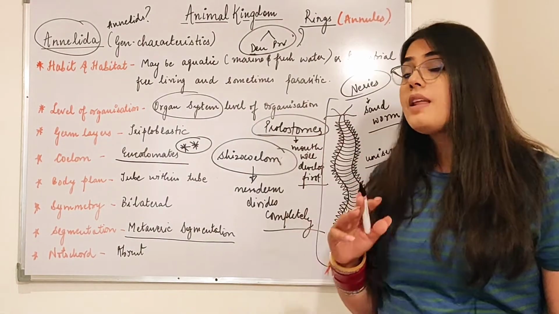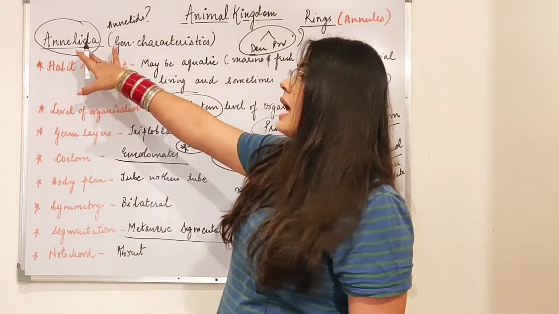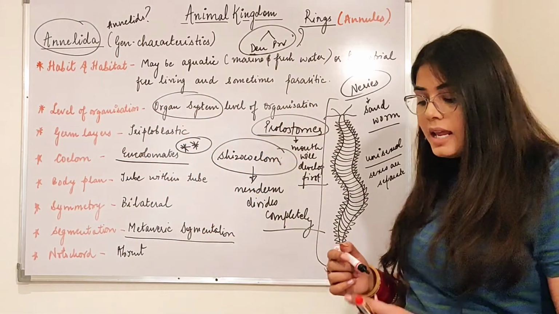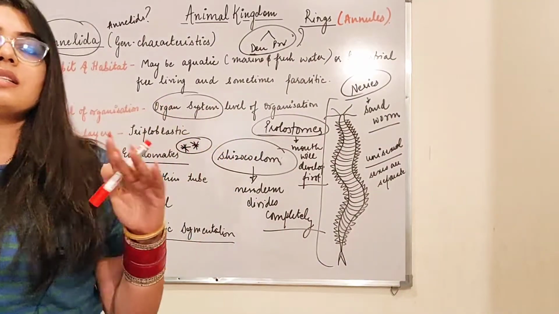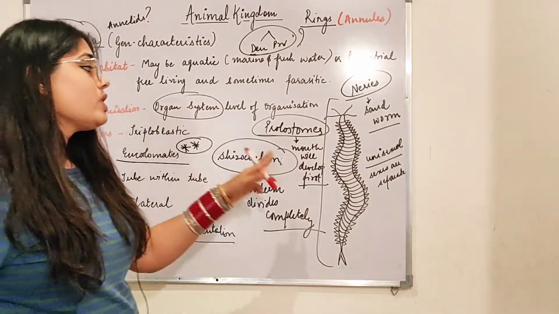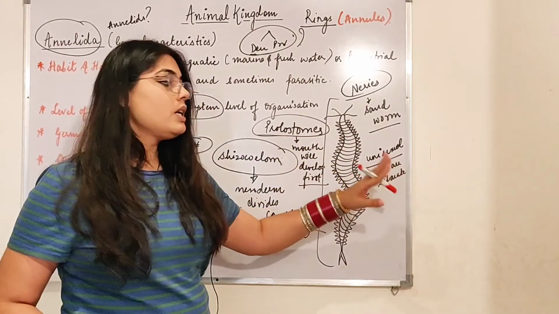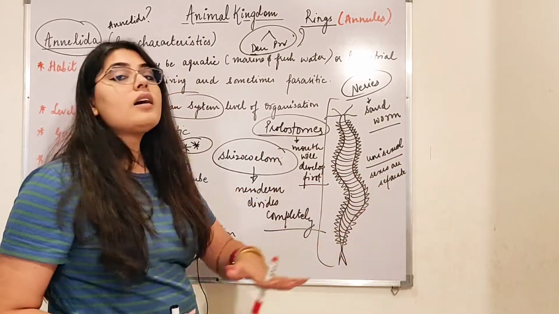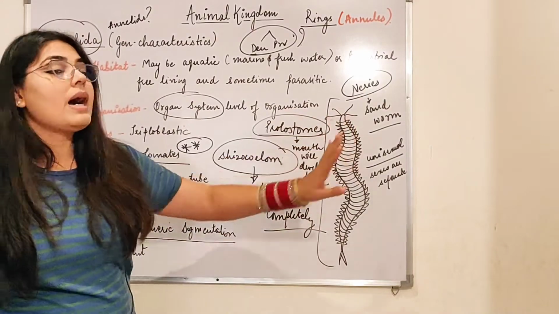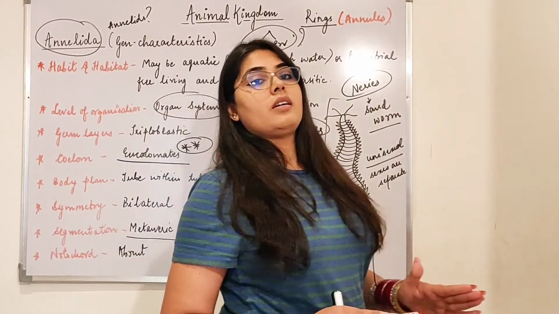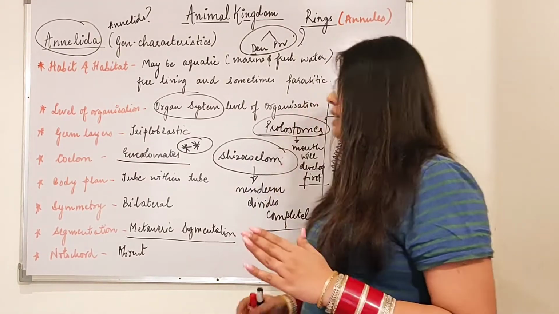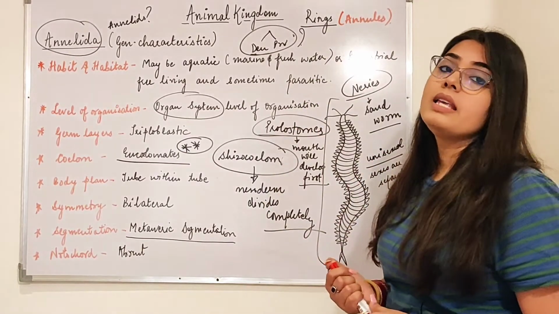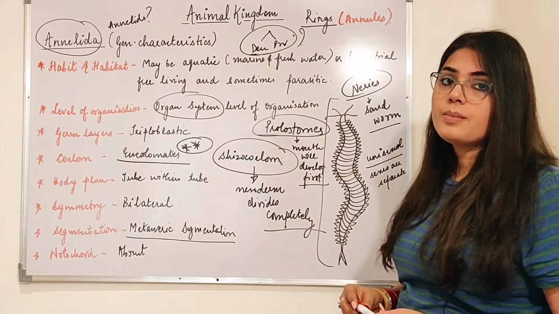This is a very important point in Annelida: Nereis is the only organism in this phylum which is unisexual in nature, that means the sexes are separate. The rest of the organisms are bisexual, but here Nereis, beta, is unisexual.